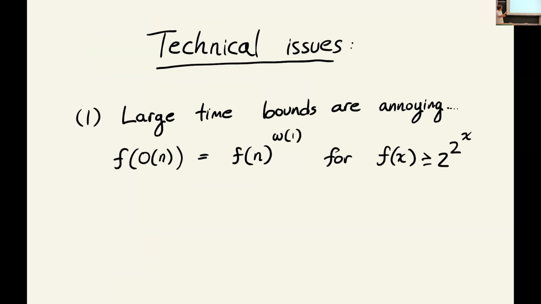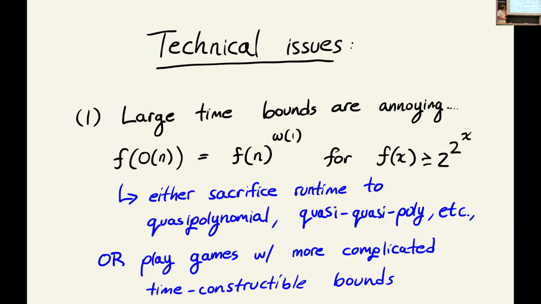So this is the basic idea of the construction. There are a few technical issues that I'm brushing over. So first thing is that these very large tower exponential time bounds exhibit some annoying behavior. If I have the input and I change it by a constant factor, I'll change the overall value by a super polynomial amount. And so for this reason, in various cases we need to sacrifice the runtime from being polynomial to quasi-polynomial, et cetera, or we need to do a bunch of tricks to